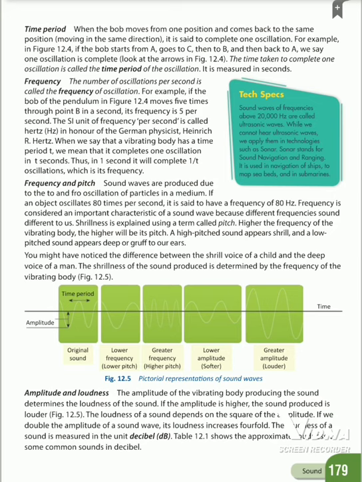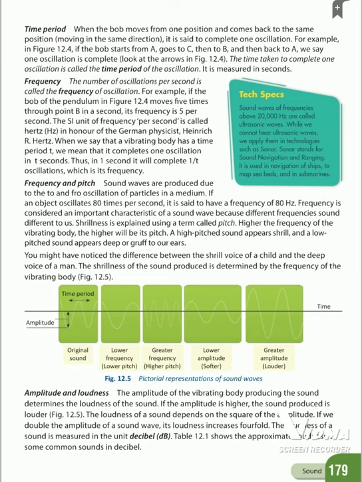If the bob starts from A, the mean position, it goes to C, then reaches B and comes back to A. That is one complete oscillation.